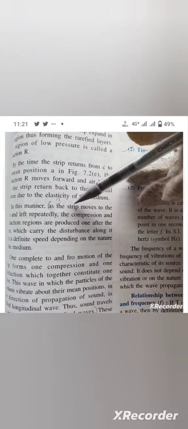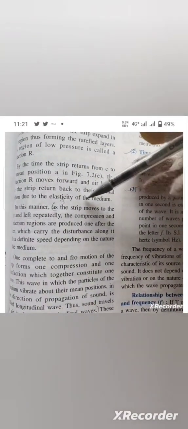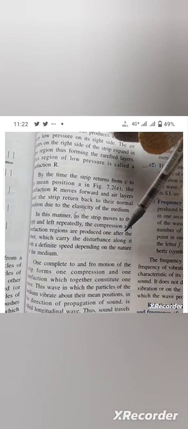second last paragraph, as the strip, so you have to write down as the wave moves to the right and left repeatedly, the compression and rarefaction regions are produced one after the other, which carry the disturbance along with a definite speed depending on the nature of the medium.